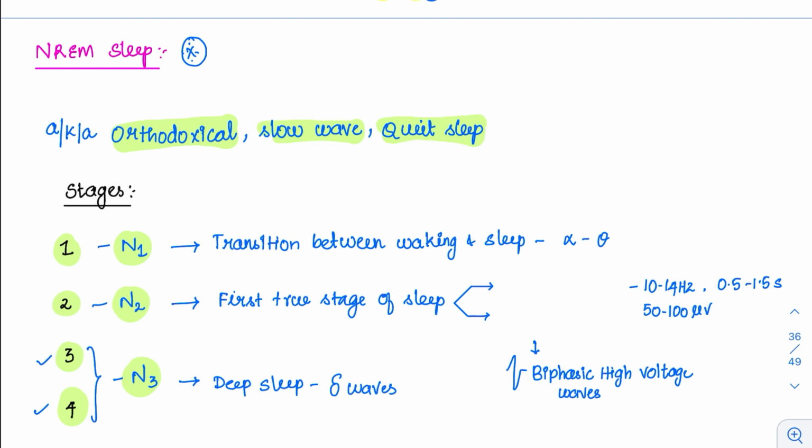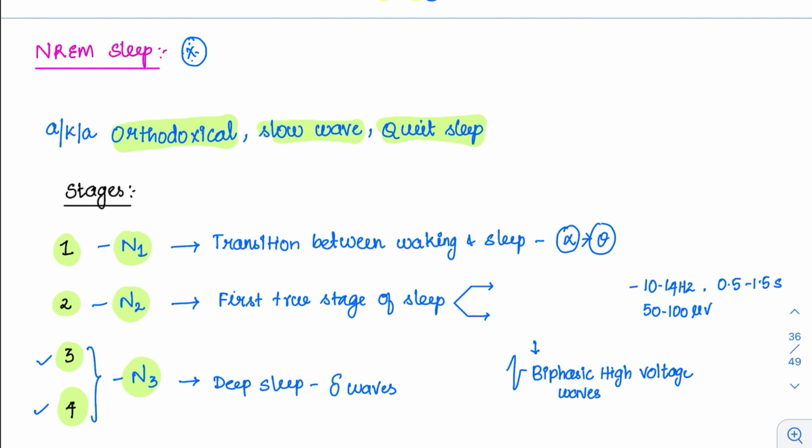So what happens in N1? There is a transition of sleep. The person is awake. First what we have to do? We have to close our eyes and then just pass on to sleep. Whenever you close your eyes, what waves will come? Alpha waves will come. Then from alpha to theta, there will be a transition. Then N2 is the first true stage of sleep. In N1, the person is not asleep. In N2, it is the first stage of sleep.